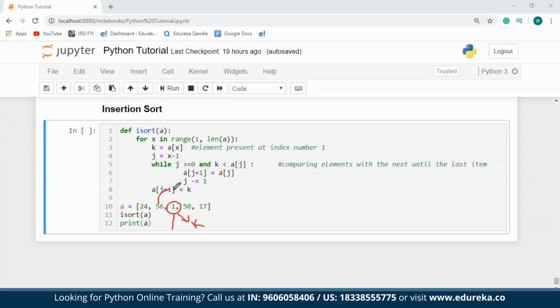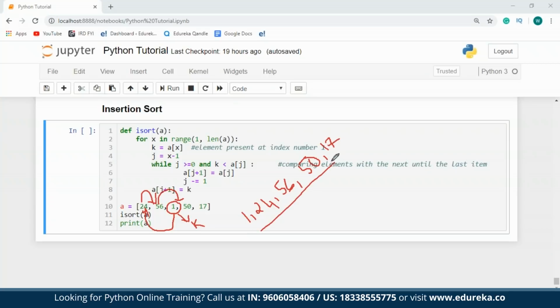And then I'll place 56 in place of 1. I'll place 24 in place of 56. And finally, I'll place 1 in place of 24. So for this iteration, I'll have 1 followed by 24 and then 56, which is my sorted list. And for the unsorted list, I have 50 and 17.